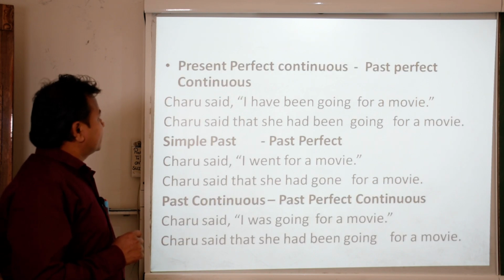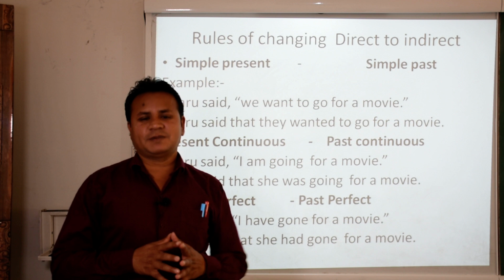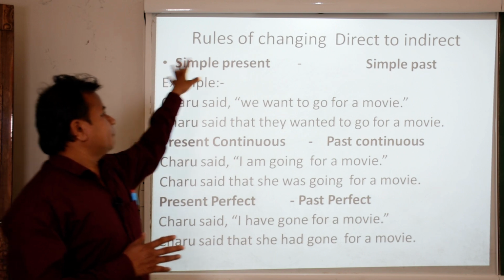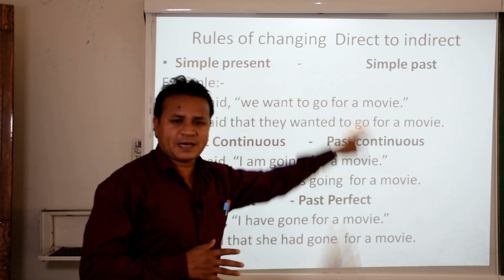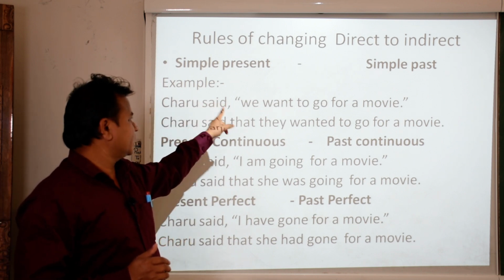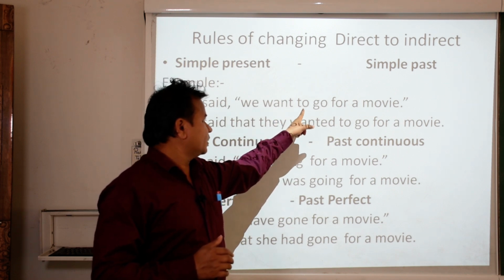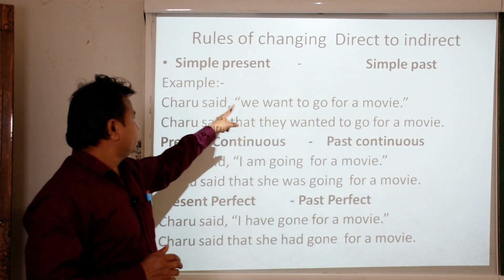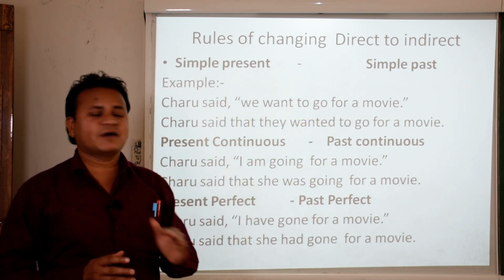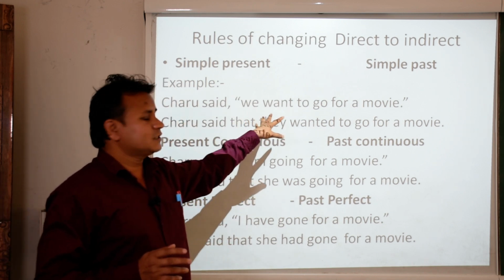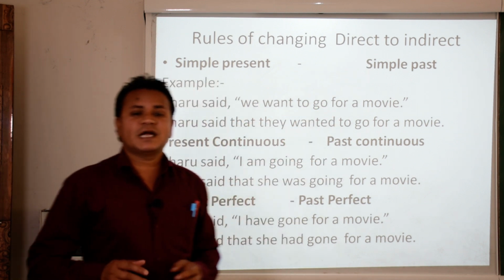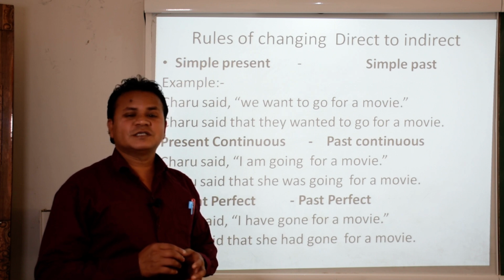Now we will discuss the examples, one by one rule. First is simple present changes into simple past. How? Let us see the example. Charu said, "We want to go for a movie." Now look at the sentence and try to identify which tense the reported speech belongs to. We want to go for a movie, that means this belongs to simple present.